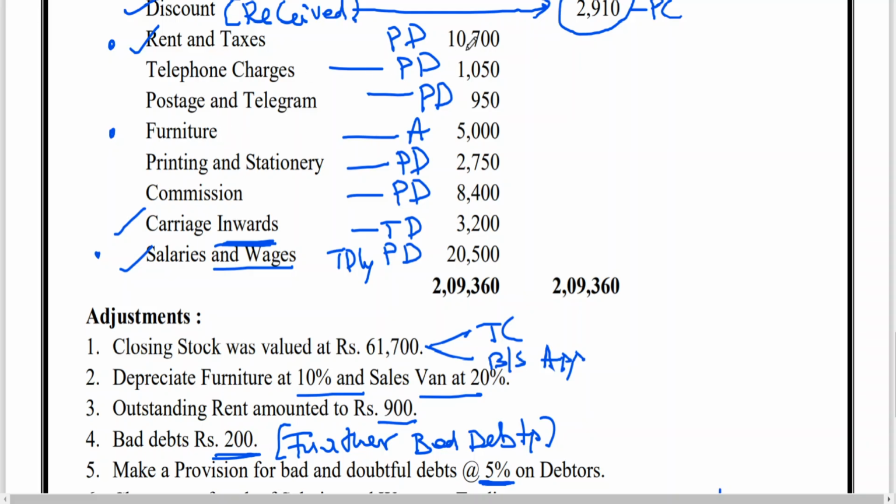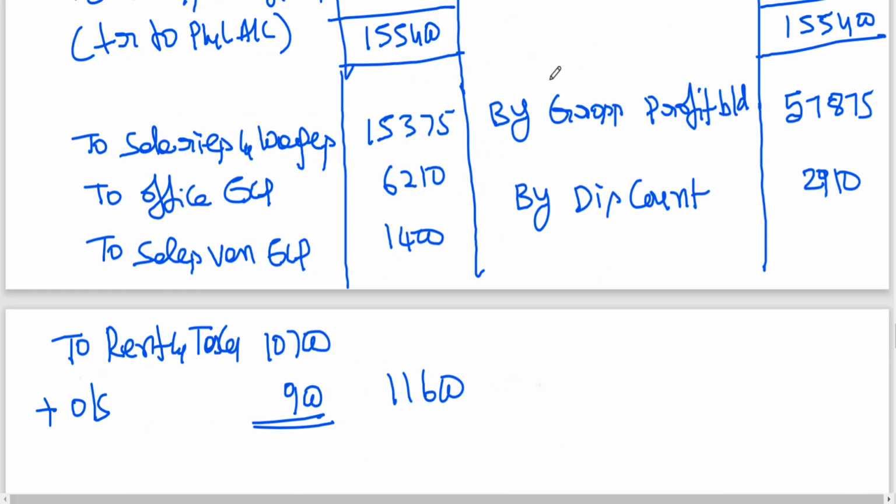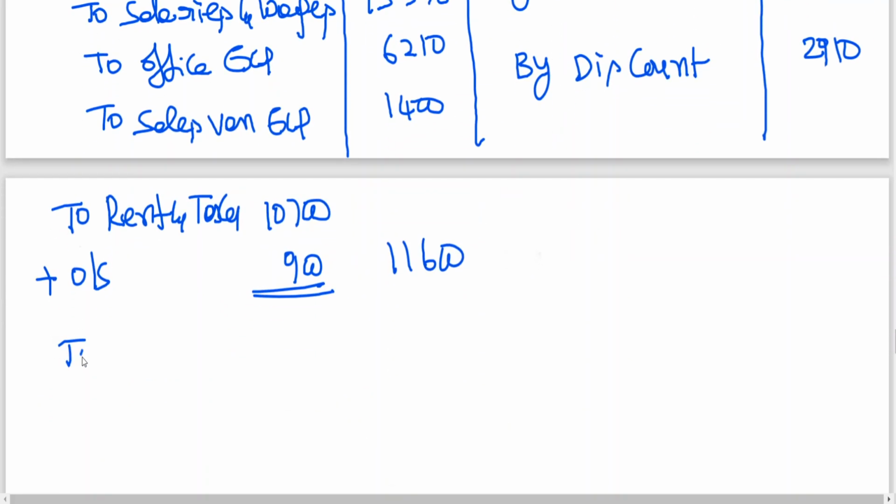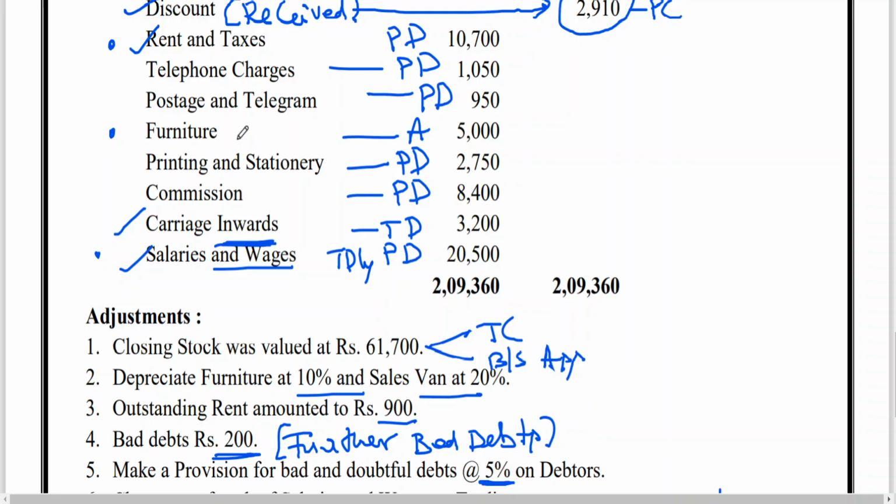This is completed. Telephone charges 1050. Then postage and telegram. This telegram concept has gone now. Right. I can write postage. In the problem they have given, we are taking out. So postage 950. Now nobody is issuing telegram.